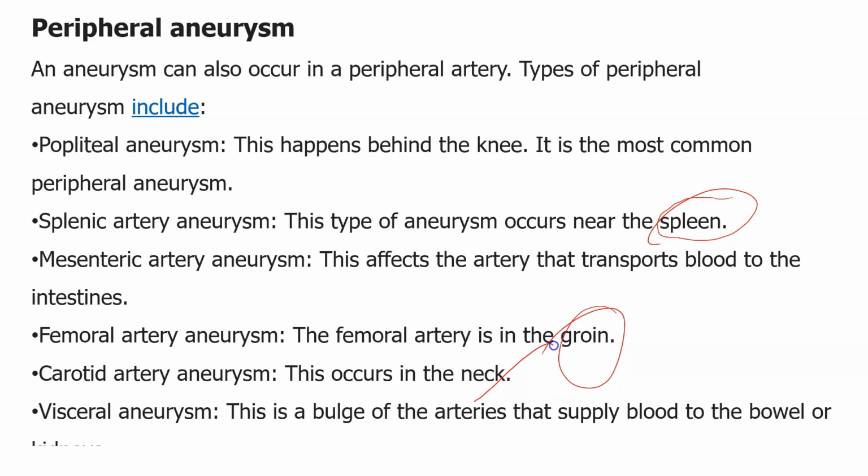So this is just an overview. If you go for surgical correction, there are stents and also clippings available.